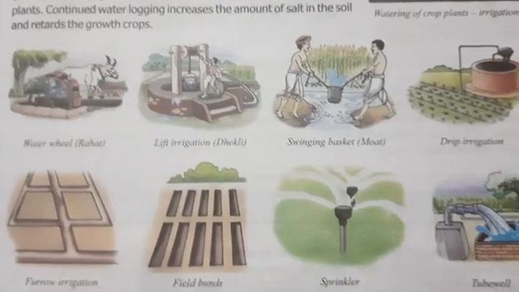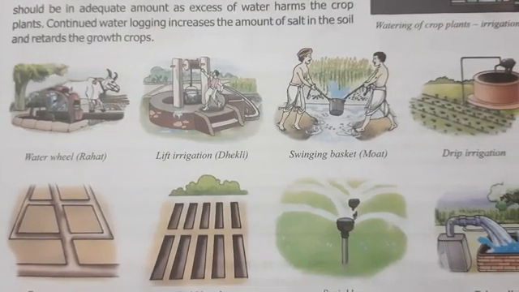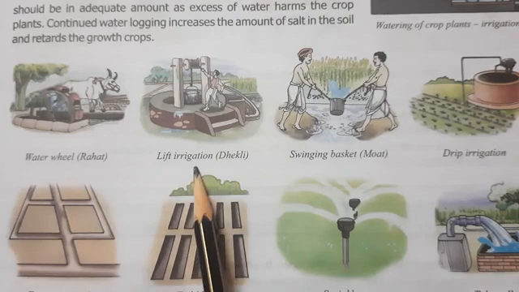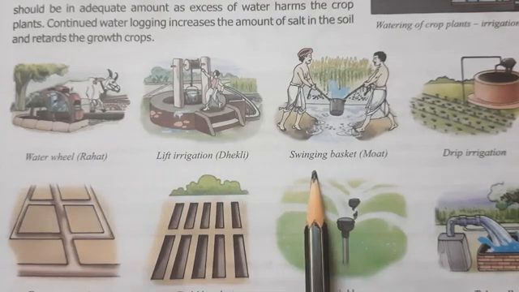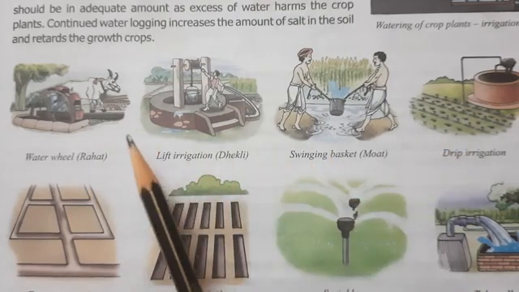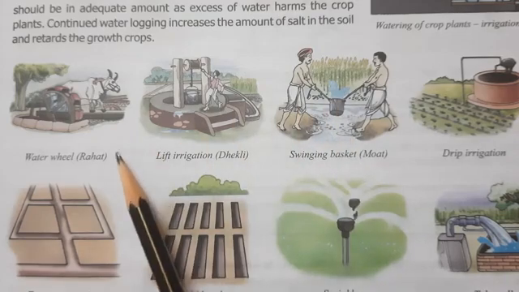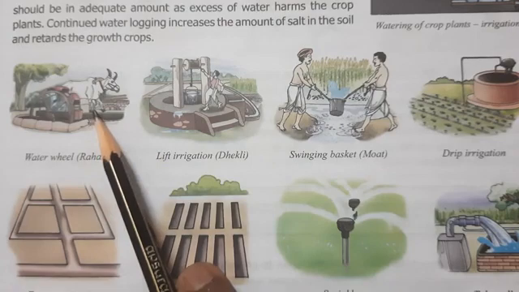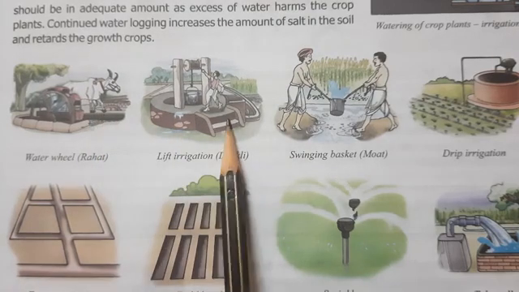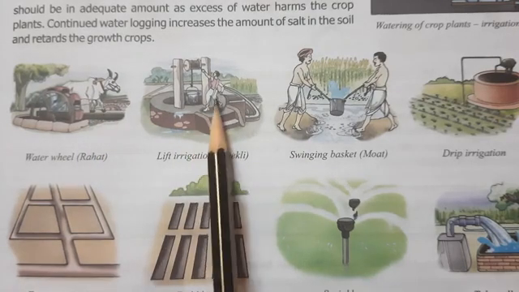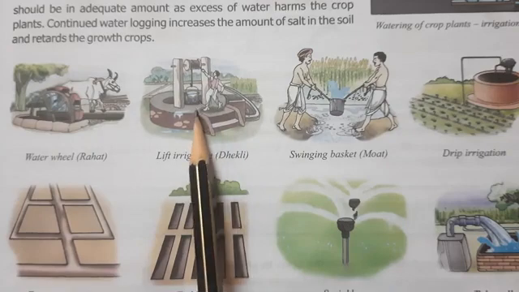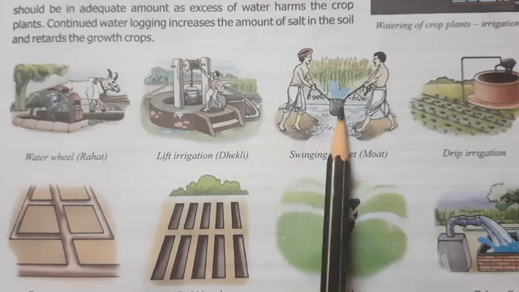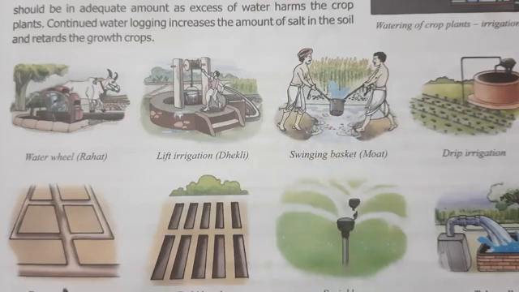All these, the ones which you see on the top, that is the water wheel, the rahat, the lift irrigation, the swinging basket, all these were traditional methods. Like water wheels, they are drawn with the help of animals. Then lift irrigation, still people go and lift water from the well. Then swinging basket, two people you can see carrying the basket and swinging and putting the water.